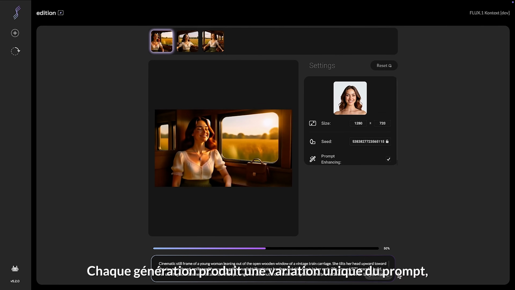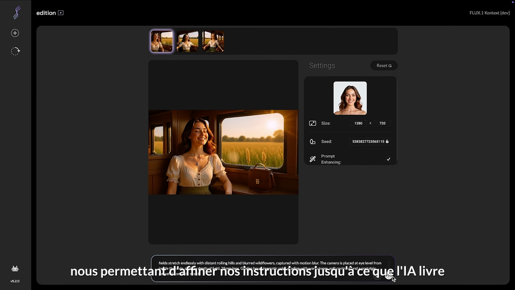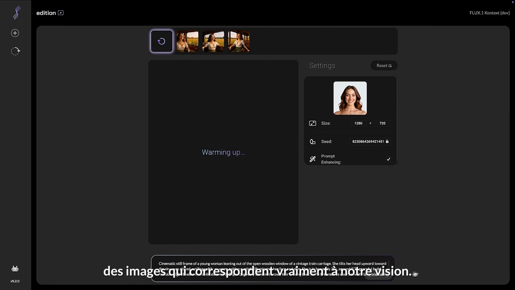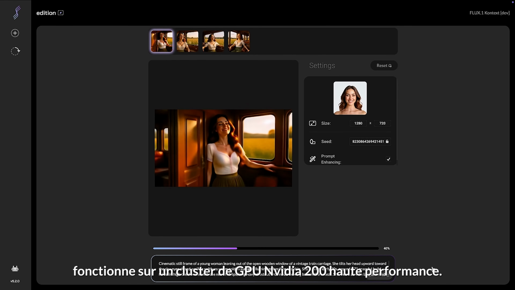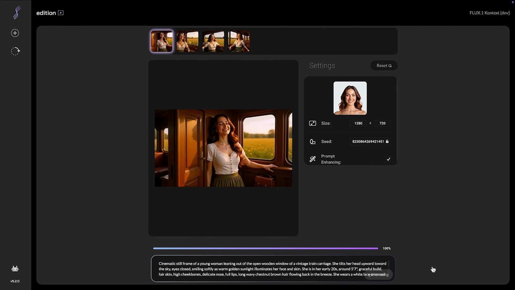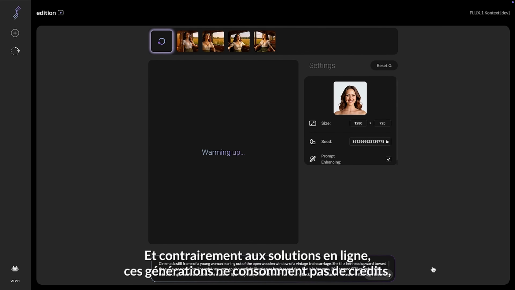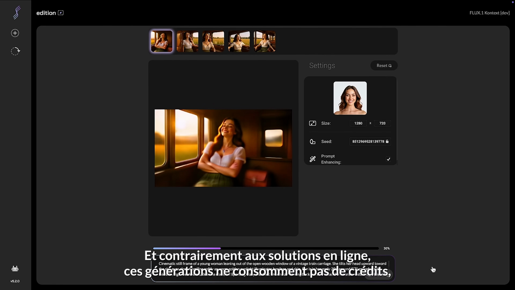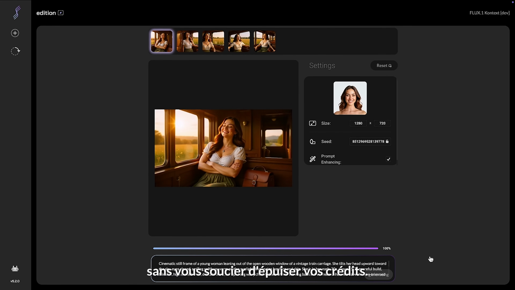Each generation produces a unique variation of the prompt, allowing us to refine our instructions until the AI delivers images that truly align with our vision. Since the FullStack AI platform runs on a high-performance NVIDIA H200 GPU cluster, image generation takes only a few seconds per frame. This lets us create as many images as needed until we find the one that meets our expectations. And unlike online solutions, these generations don't consume credits, so you can generate an unlimited number of images without worrying about burning through credits.